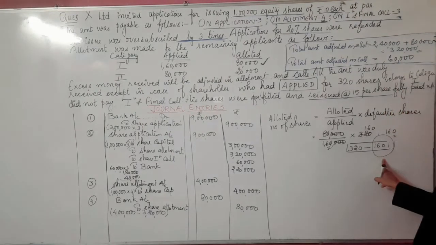So as per this working, it is clear that a shareholder is allotted 160 shares only, and he didn't pay the first and final call.